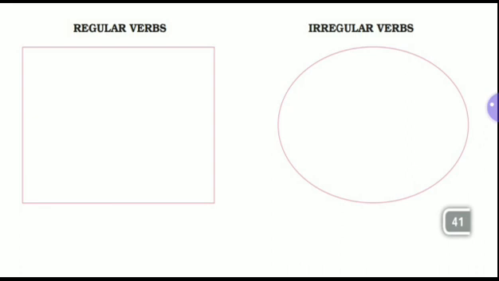Now irregular verbs: stood, brought. These are the regular verbs and irregular verbs. Only 2 irregular verbs, stood and brought, and the remaining are regular verbs, which have got the place in the rectangular shape given in your worksheet.